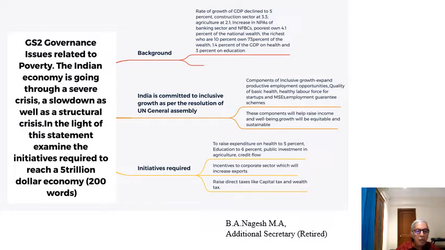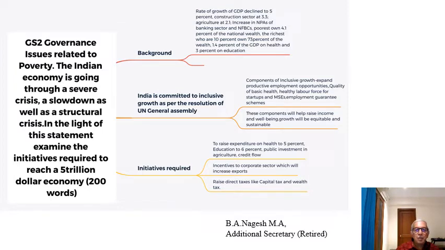Then we also require a healthy labor force. What is this healthy labor force? This healthy labor force will provide the employment for startups and medium and small scale enterprises. Employment guarantee schemes. Now we have the MGNREGA. So this will, apart from providing employment, also expand capital formation.